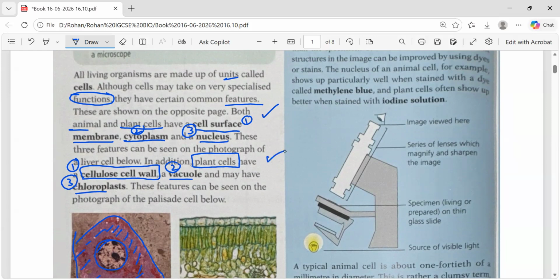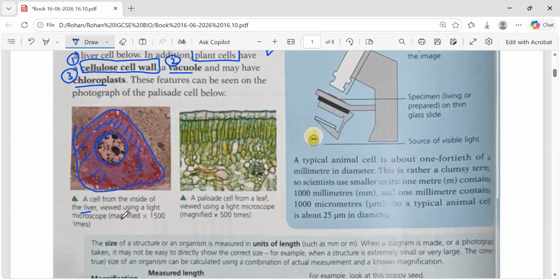Yes. And what are the things which are only present in the plant cell? Cell wall made out of cellulose, vacuole, and chloroplast. Yes. Now they mentioned this, a palisade cell from a leaf. This is a leaf cell using a light microscope. In this you see this outer one is the cell membrane.